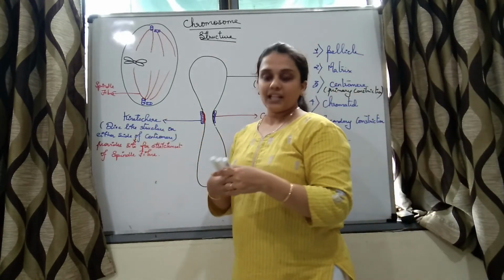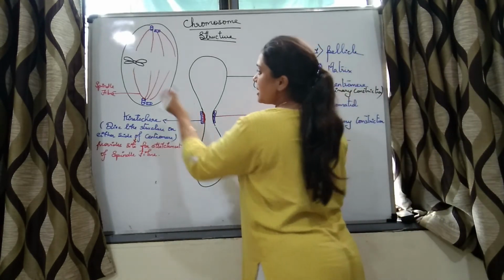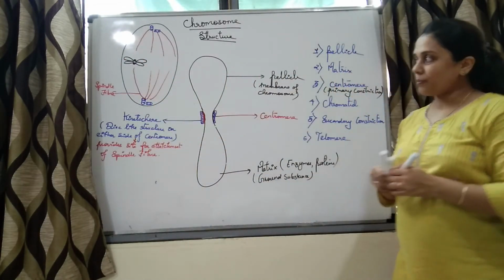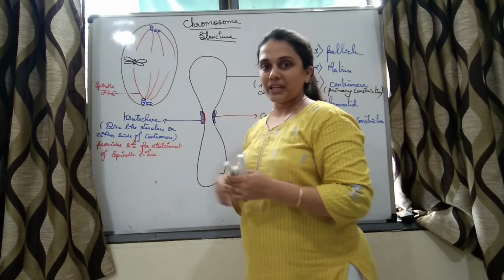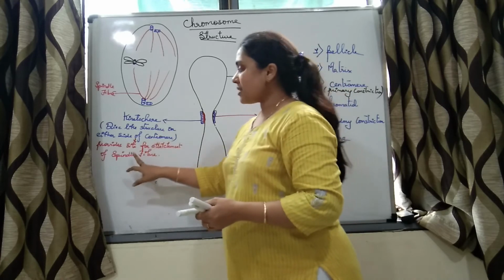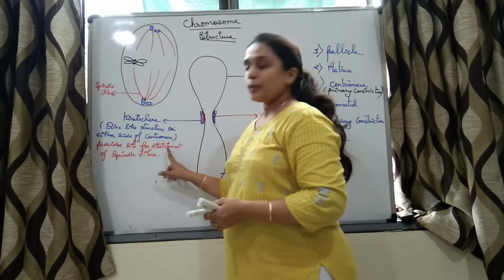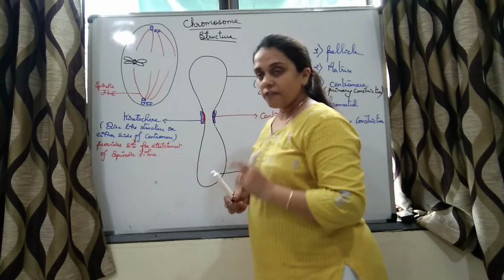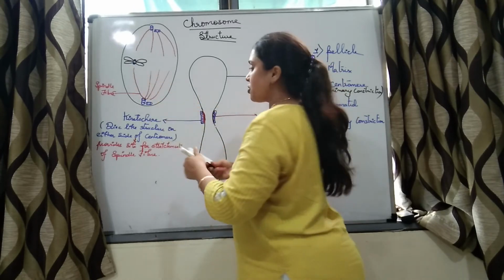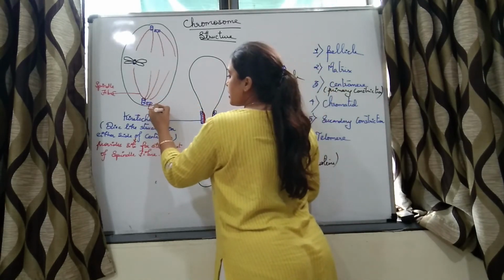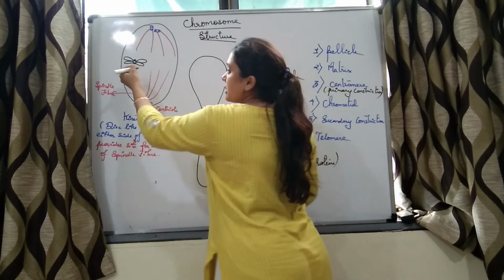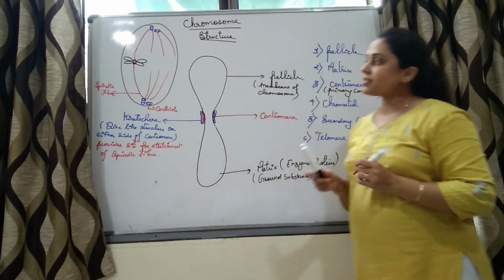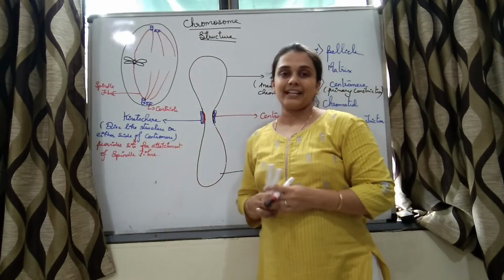Now where is the kinetochore present? Kinetochores are the disc-like structures which are present on either side of the centromere. What is the function of the kinetochore? It provides a site for the attachment of spindle fibers. So the spindle fibers which are formed from the centriole are going to attach at the kinetochore.